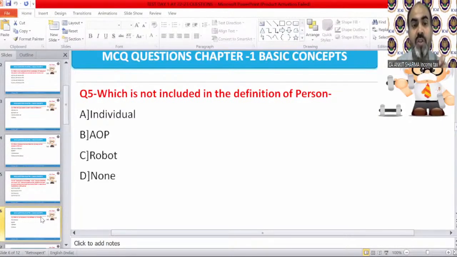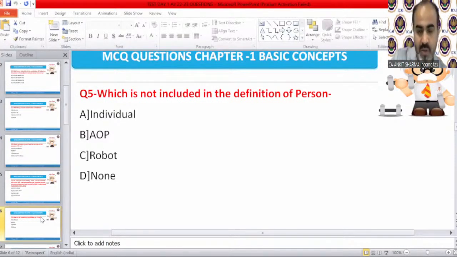artificial juridical person. So the correct answer is D, because which is not included in the definition of person, or included. Individual is individual, AOP is AOP, and robot will fall in the definition of artificial juridical person. Nobody can escape. The correct answer is D. None.